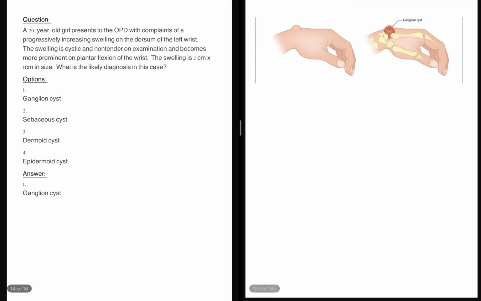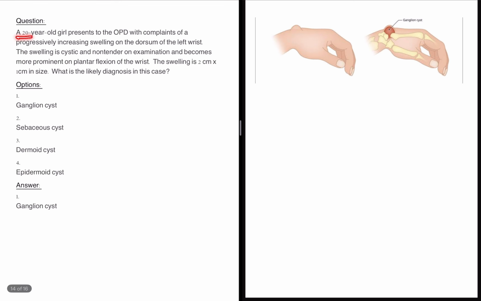So the next question in orthopedics is a swelling related test. There is a 20-year-old girl. Let's write down the clinical scenario here. The gender is female, age is 20 years. Now, complaints of swelling.